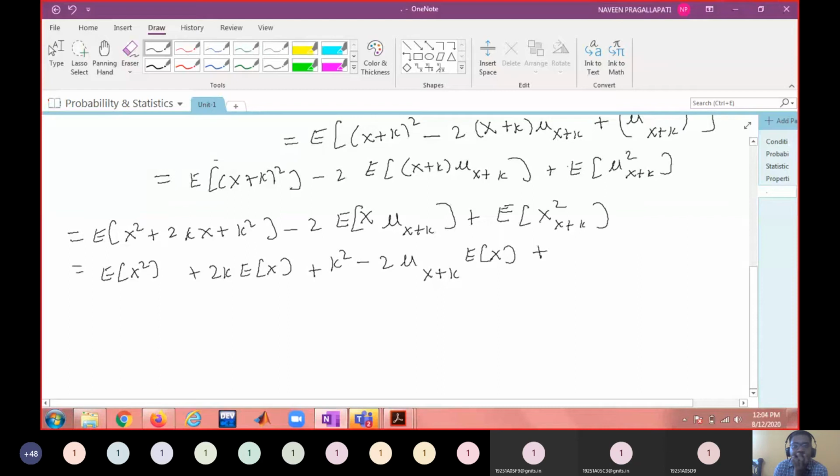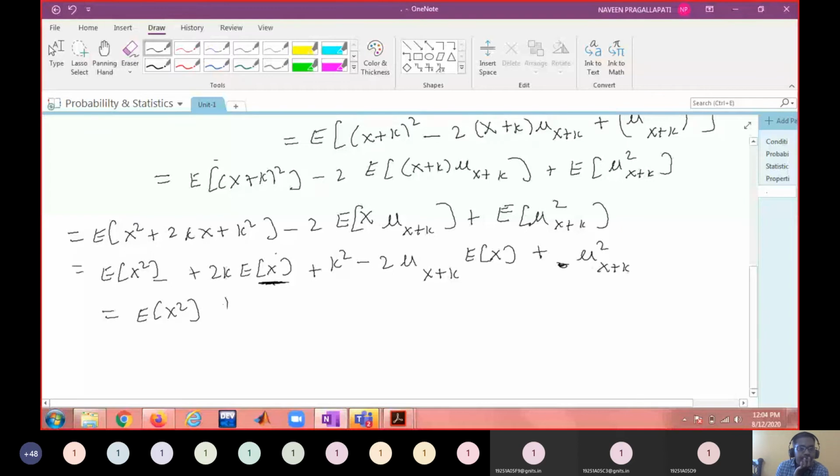Did I write any mistake? The last one is mu, no? Mu square. Okay, so this is mu square, where mu is of the random variable x plus k. So expectation of x square, and what is expectation of x? Expectation of x is mu, no?